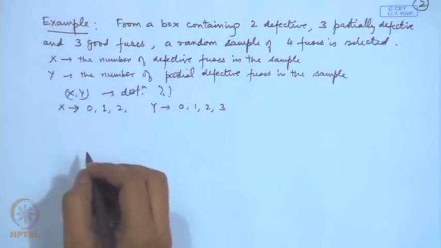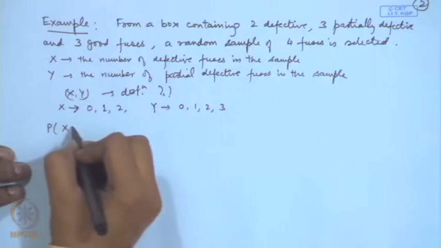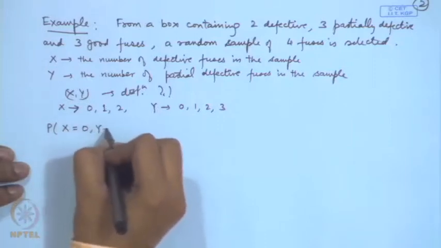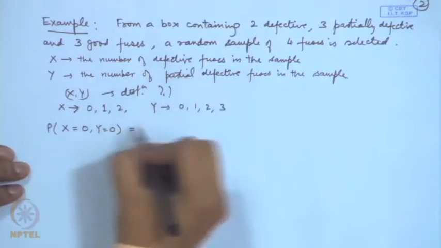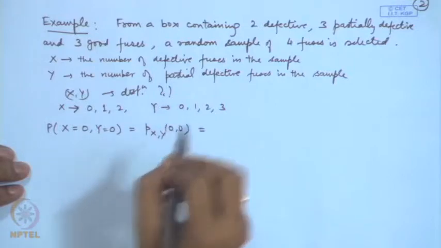Let us consider the probability that X is equal to 0 and Y is equal to 0. This is actually p_XY(0, 0).